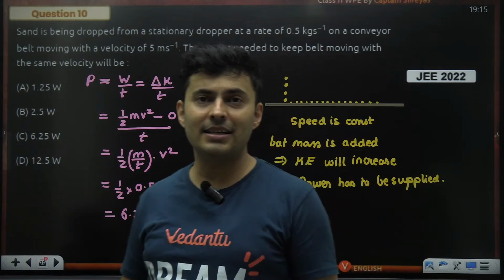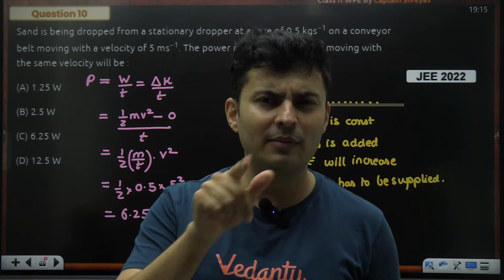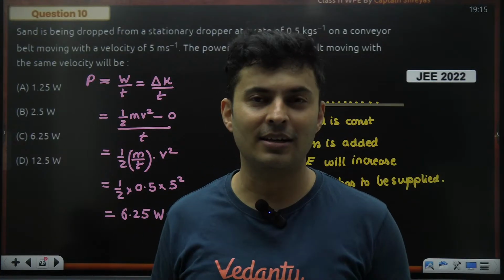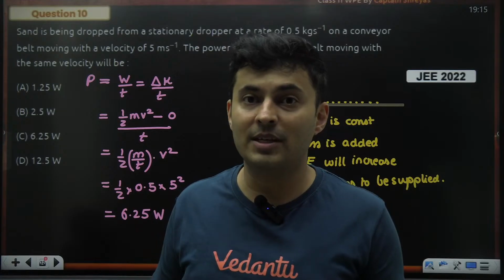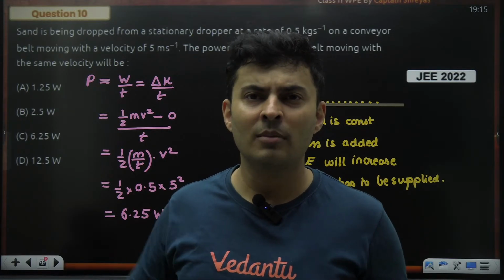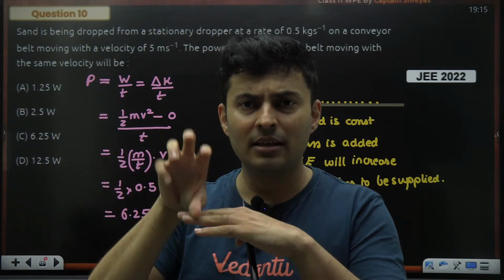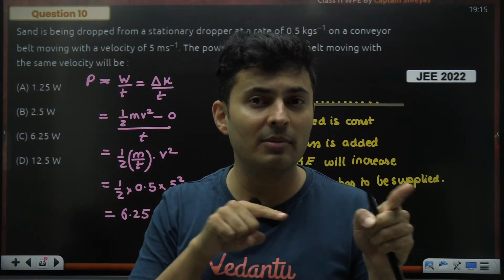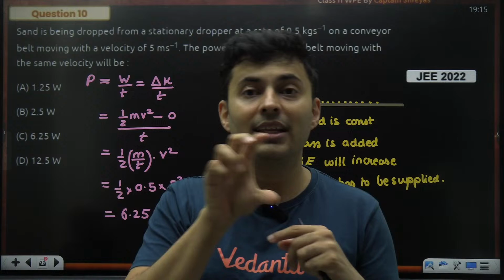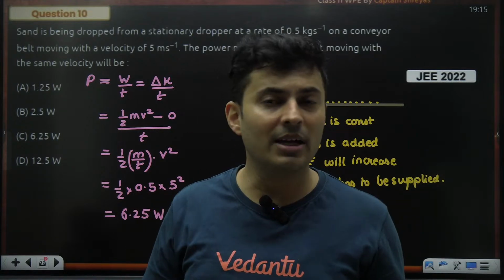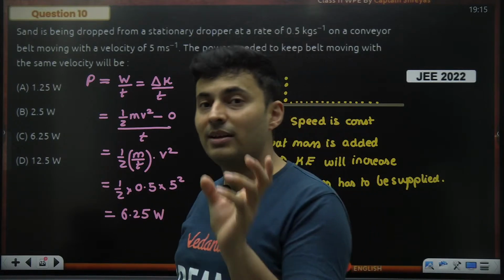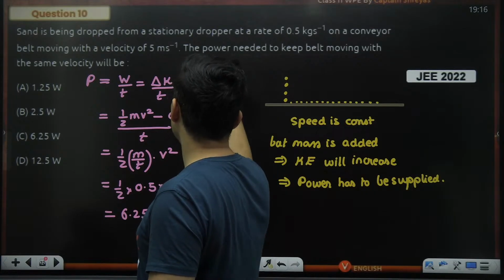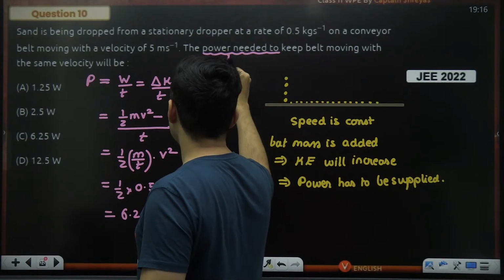If you have to find instantaneous power, then you need to tell me what is the velocity and the time instant when you want to find it. Here nothing is mentioned at what instant you want the instantaneous power. Because when you just drop that particle, the speed is 0, so power is 0. Slowly it will accelerate, so every time the velocity will be different, power will be different. When it finally reaches the speed, then the power will be completely different. That is the reason why we are calculating the average value of the power. Over here, the power needed is the average value.